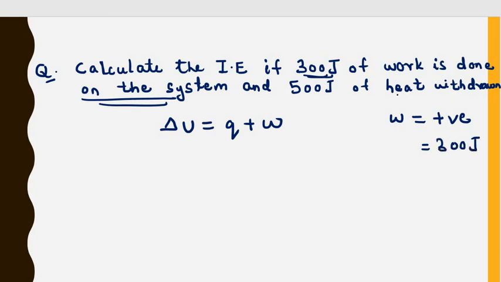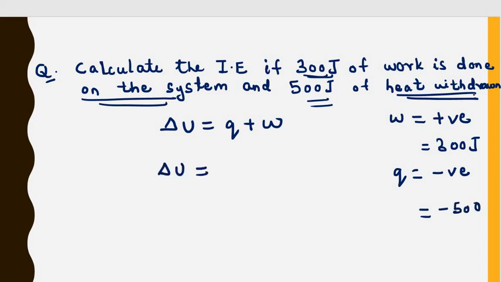And 500 joule of heat withdrawn. That means heat is being withdrawn, which means heat is lost to the surroundings. So the value for Q will be negative. And how much heat is lost to the surroundings? It is minus 500 joule. So in this expression, since heat is withdrawn, that means heat is lost to the surroundings, it will be minus 500, plus work is done on the system, so it will be 300. So our answer will be minus 200 joule.